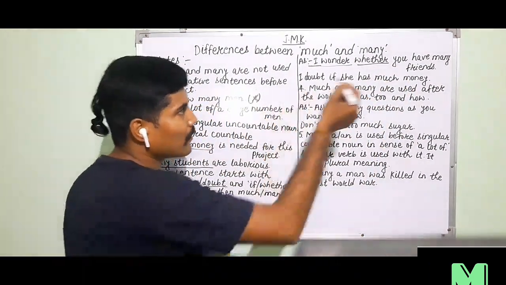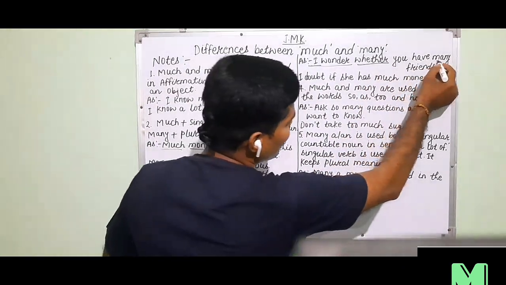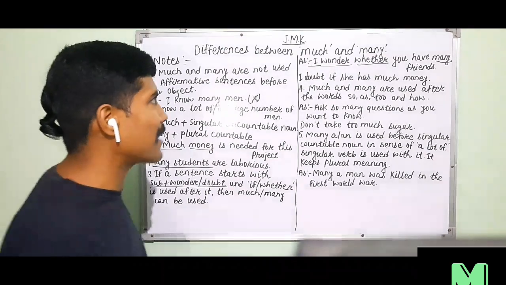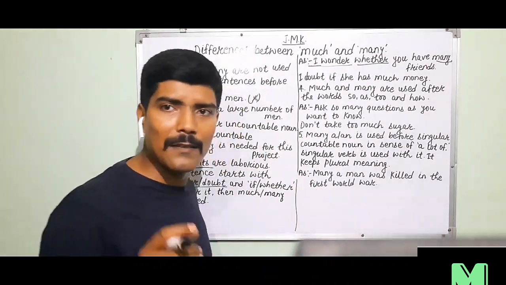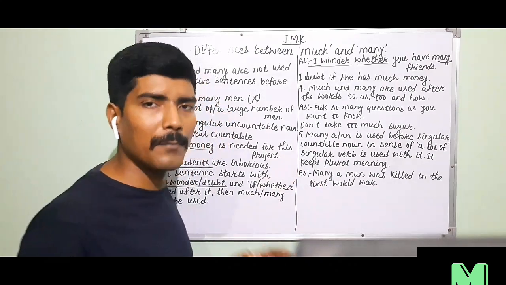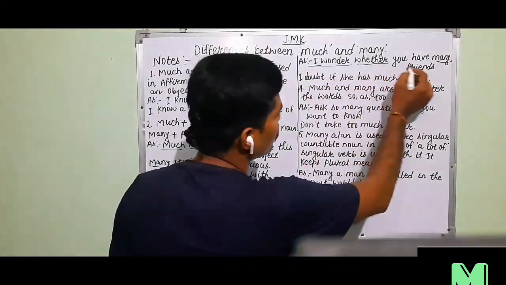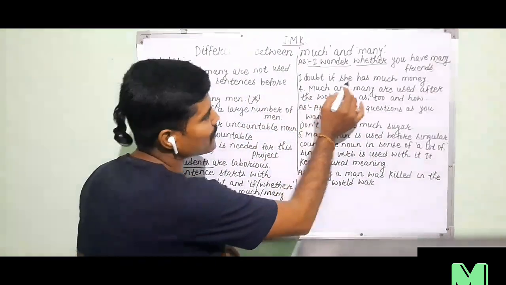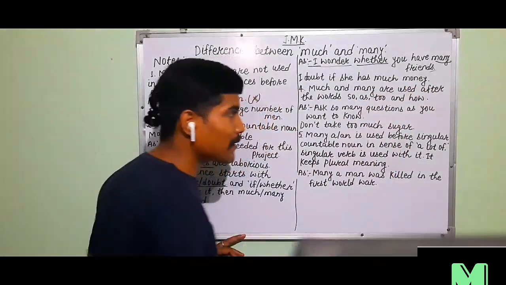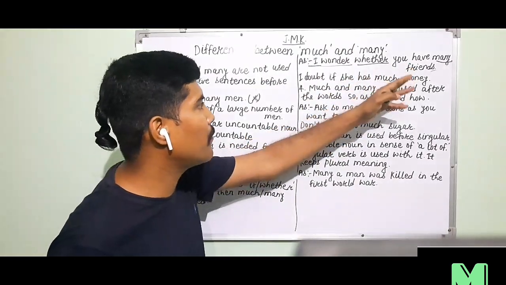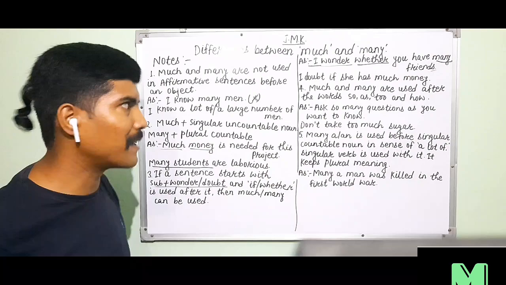And many has been used. So in an affirmative sentence, if the sentence starts with I wonder and after that if or whether has been used, then we can use both much and many. For example, I wonder whether you have many friends. Second, I doubt if she has much money. As the rule says, we have used both many and much in the affirmative sentence.